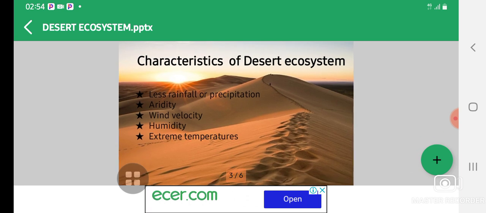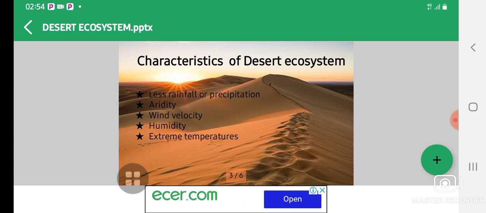So let's look at our last characteristic, which is extreme temperatures. This type of ecosystem experiences extreme hot and cold temperatures during night and day. The days happen to be hot while the nights are extremely cold.